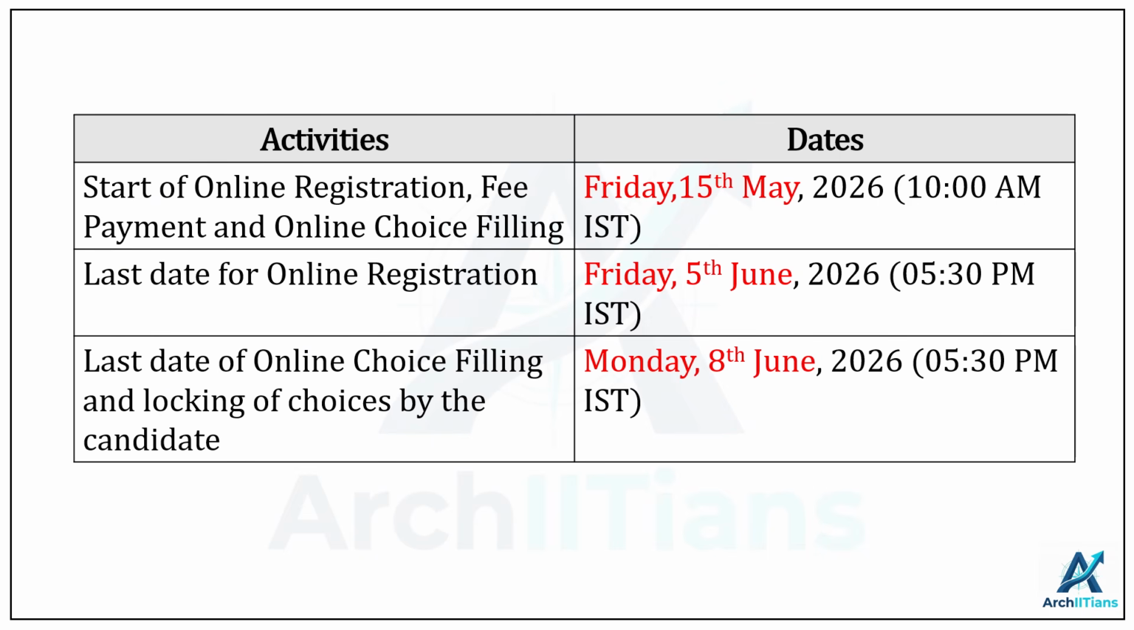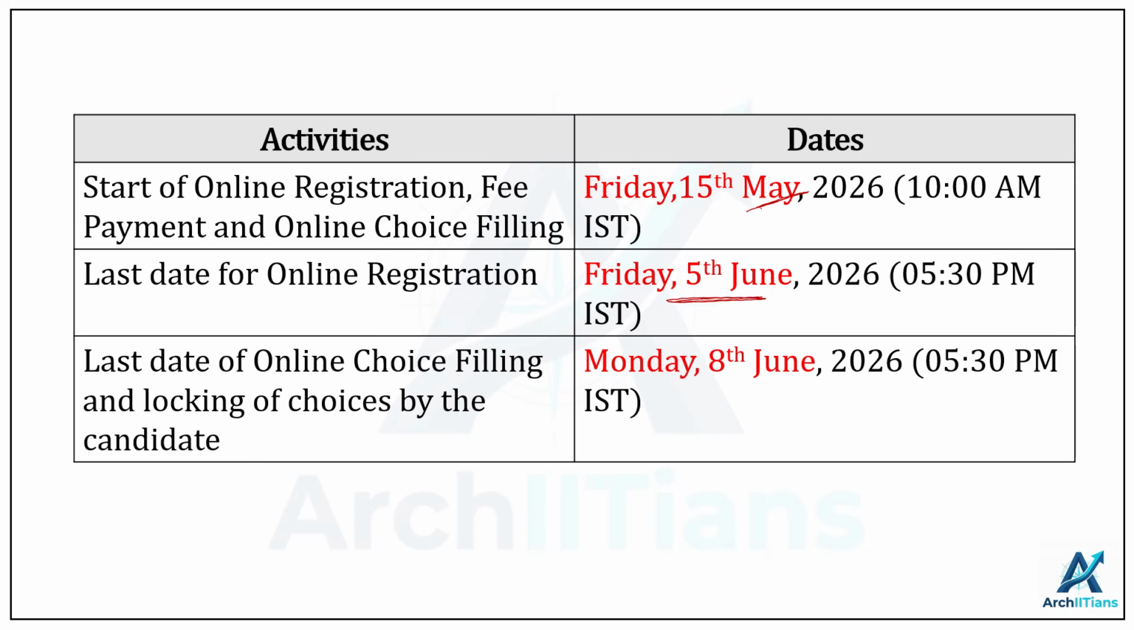Now, another interesting thing that CCMT has released is their registration deadlines, etc. So the online registration dates are going to start on 15th of May, and it's going to be open till 5th of June. So in the first round or second round, if you have not received any offer, you can easily register on the CCMT portal. But as you know, the last date for online registration is 5th of June.